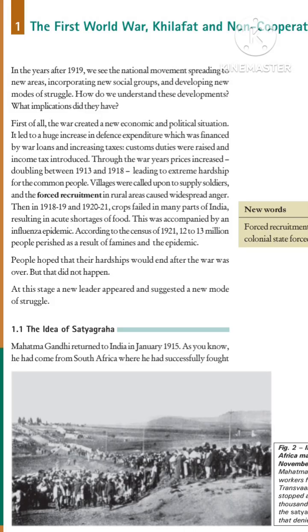This war happened between two groups. The first group is USA, Britain, France, Japan, Russia. The other group is Ottoman Turkey, Germany, Austria, Hungary. But the first group, Britain and France, won the war. And after that, what happened? After that, the war created new political and economic problems. The political problem is forced recruitment.